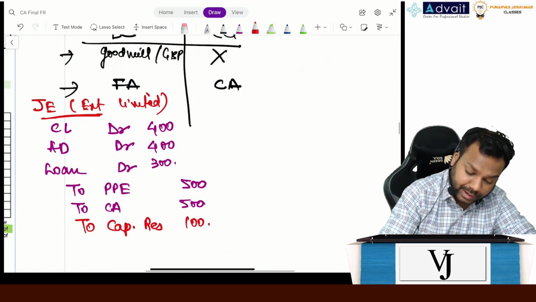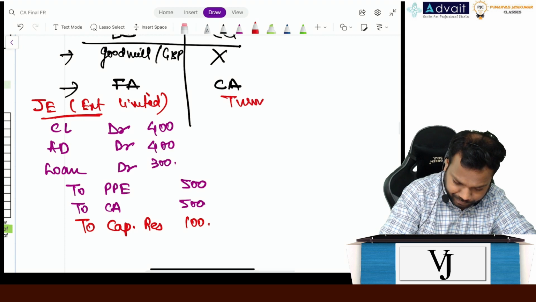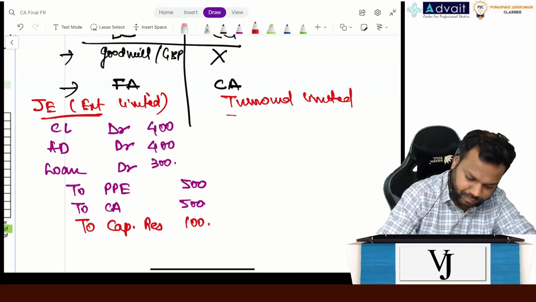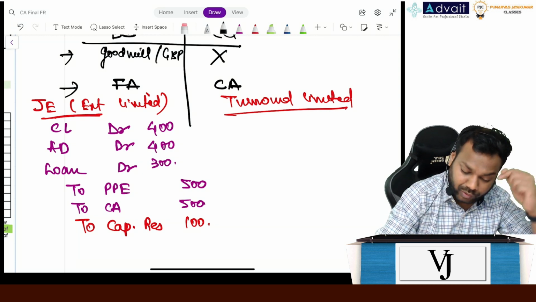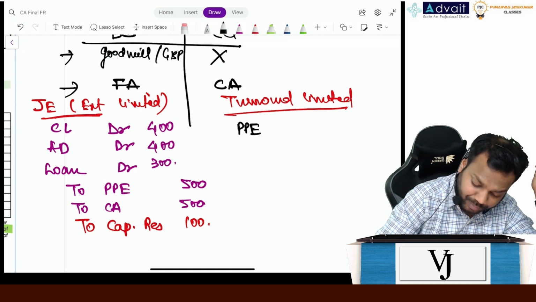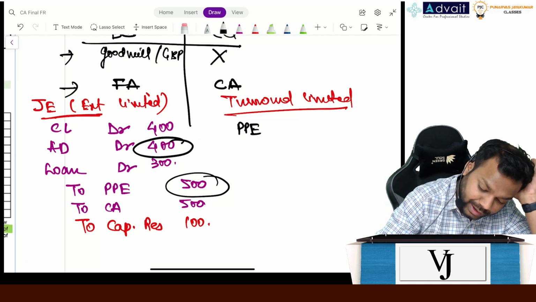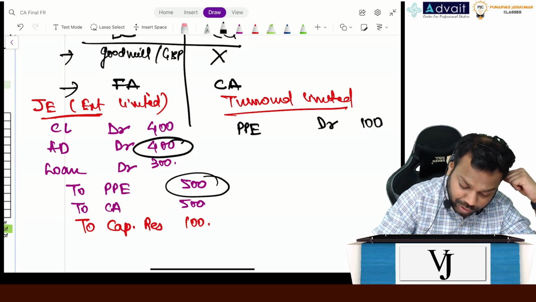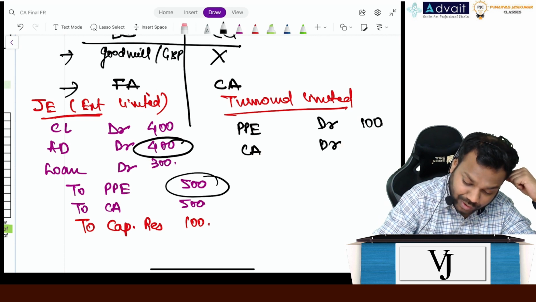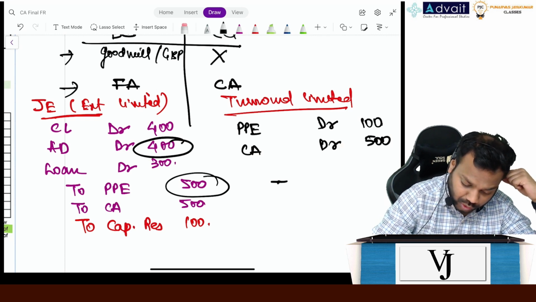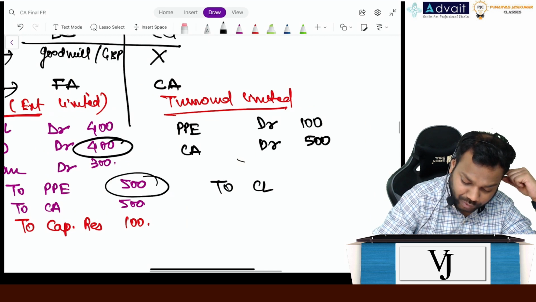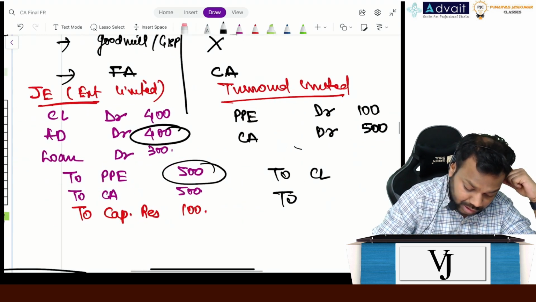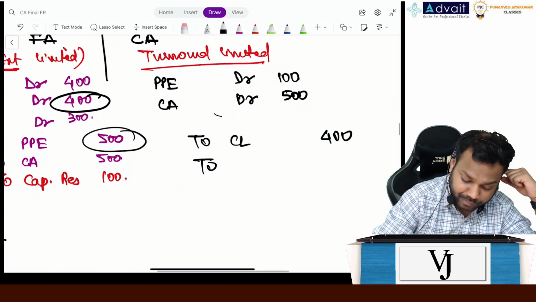In the books of Turnaround Limited. Though it is not asked in the question. So what will we do? We will recognize PPE, 500 minus 400, at 100. Now, we will also recognize current assets at 500. Then we will also recognize current liabilities at 400. We will also recognize this one, loan funds, at 300.